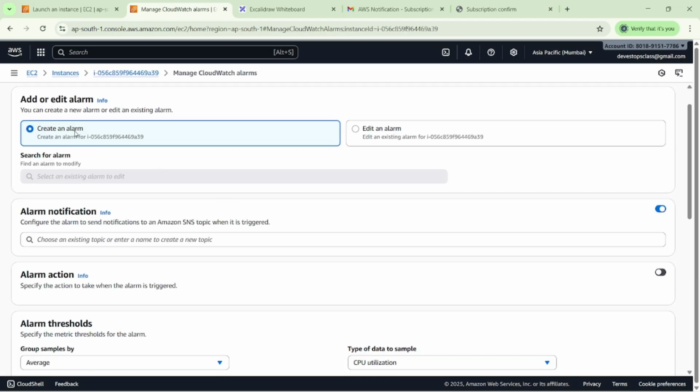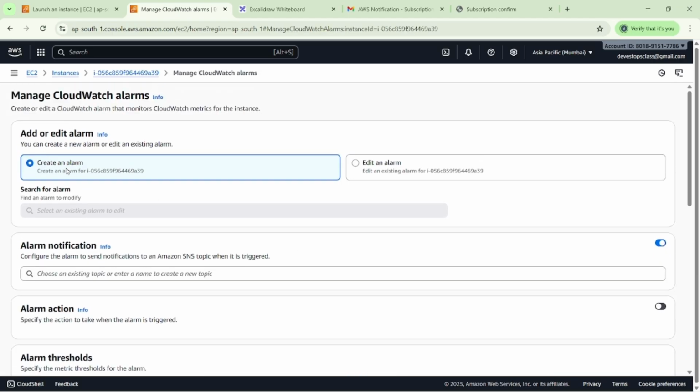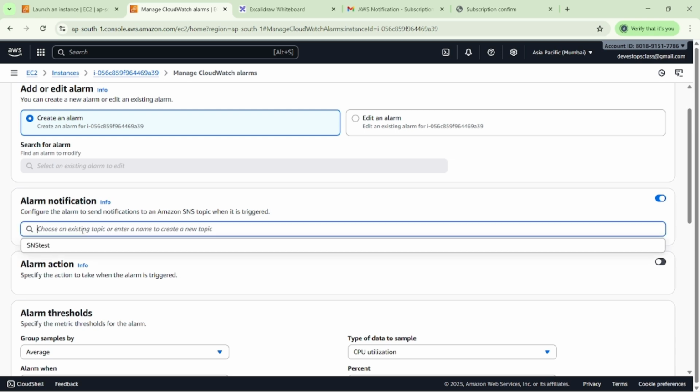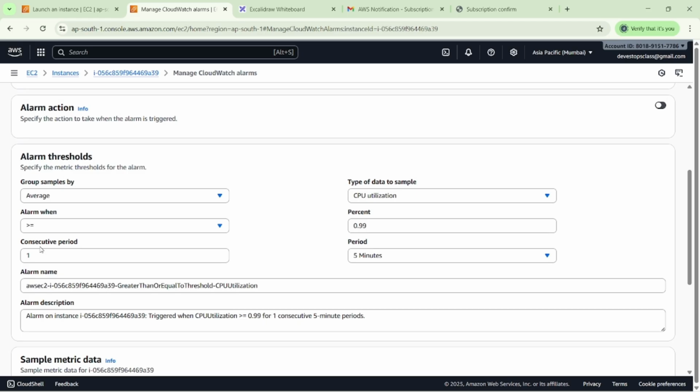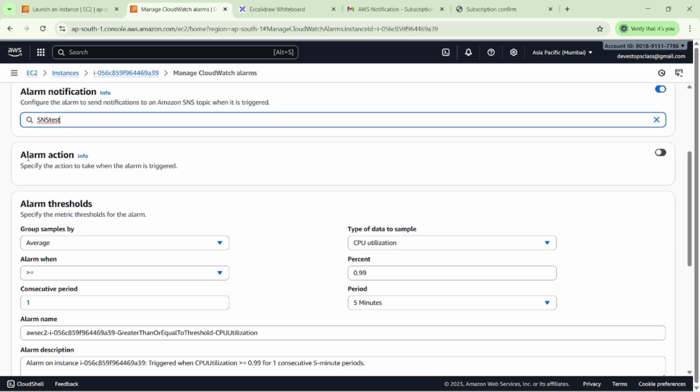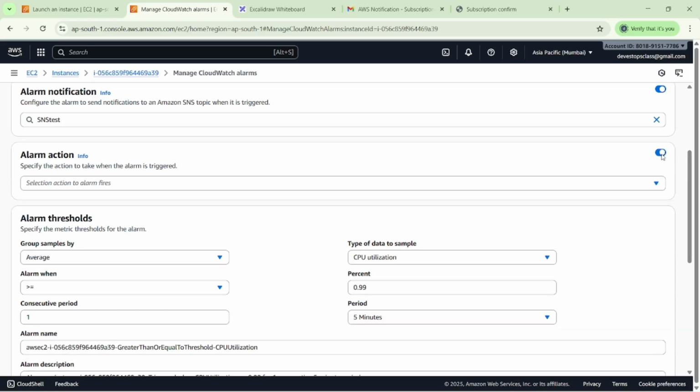Once we click here, we have two options. One is create an alarm, otherwise edit an existing one. If we have an existing alarm, we can edit it; otherwise, we can create a new one here. This is my alarm notification, SNS test. Then you can see the alarm actions. We have different actions here.